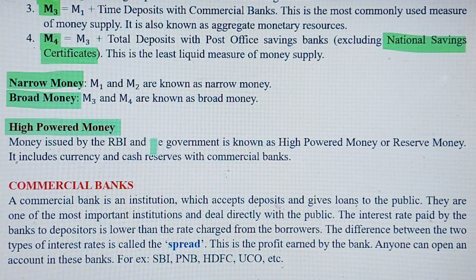Money issued by RBI and the government is known as high powered money. It is also known as reserve money, and it includes all the currency notes and cash reserves with the commercial banks. So in other words, we can say that all the currency which is circulated in the country, I mean a type of money supply, so you can write that.